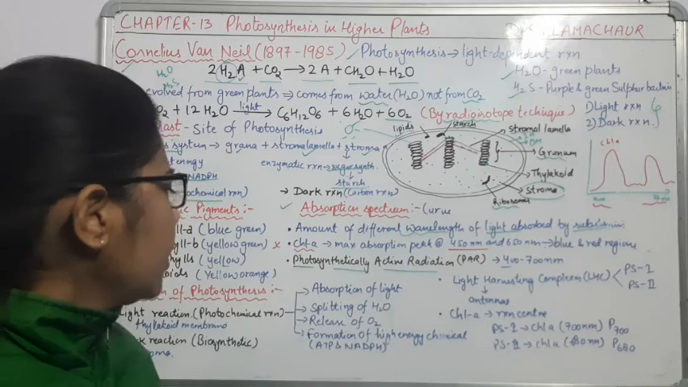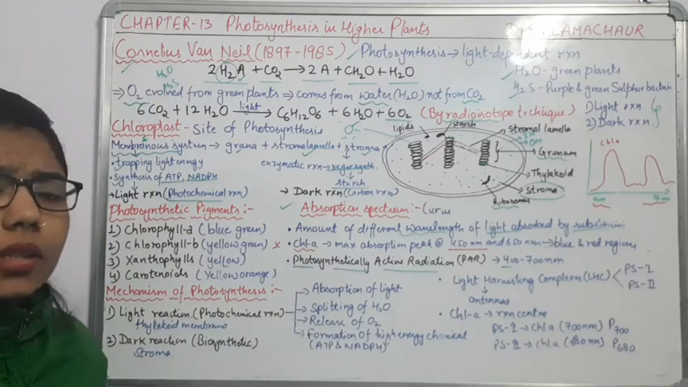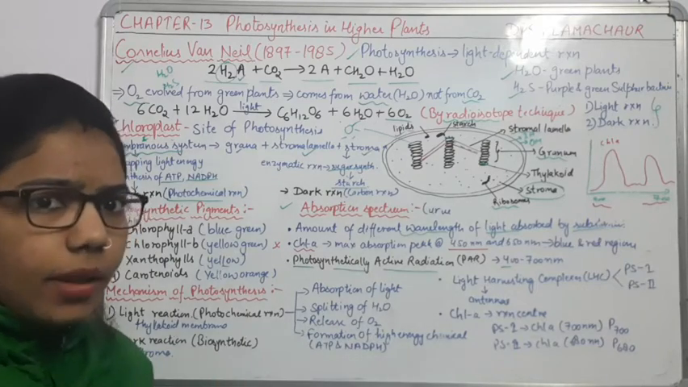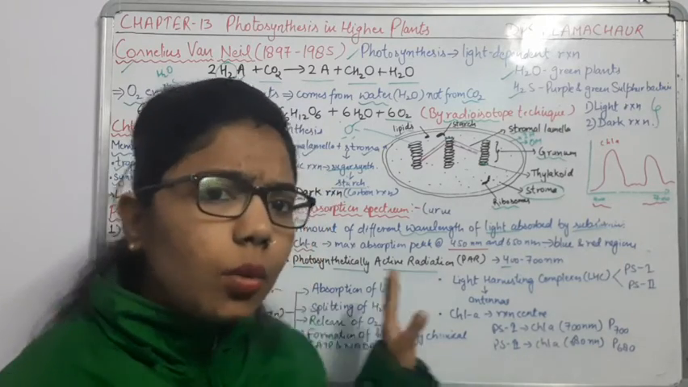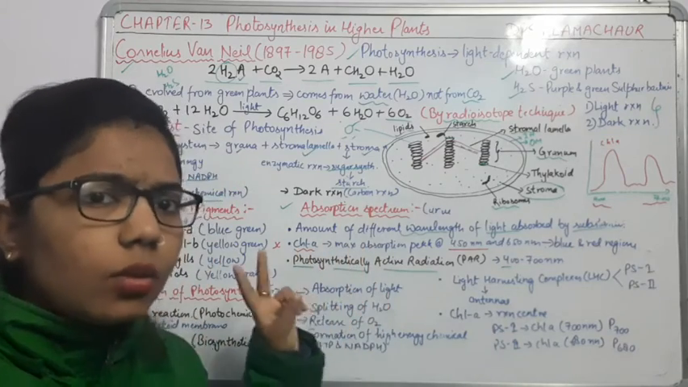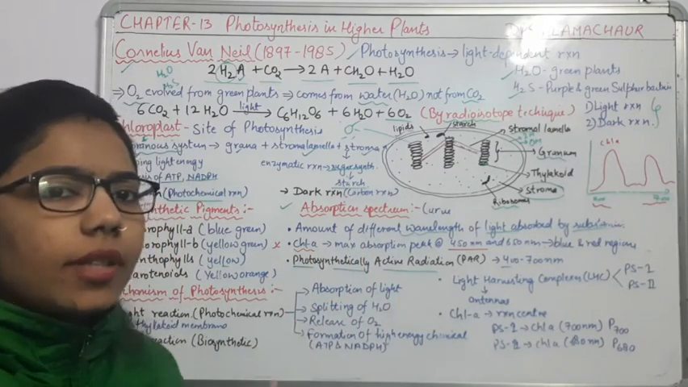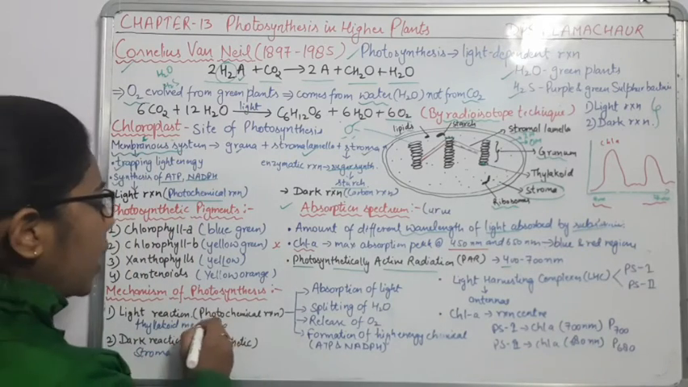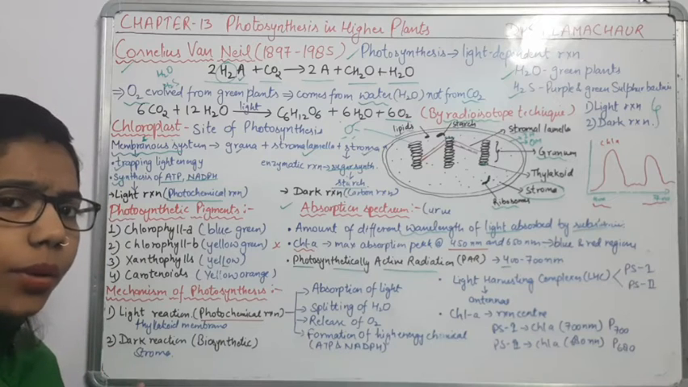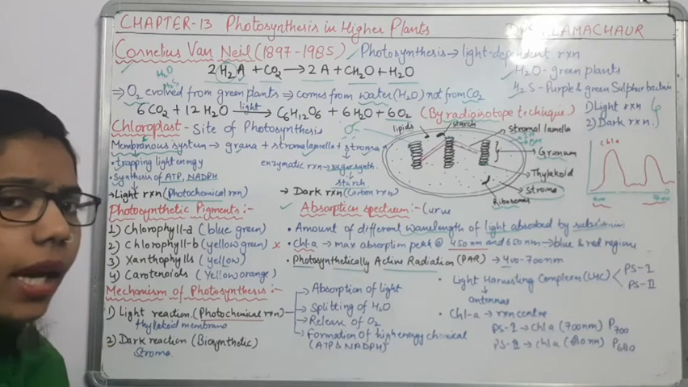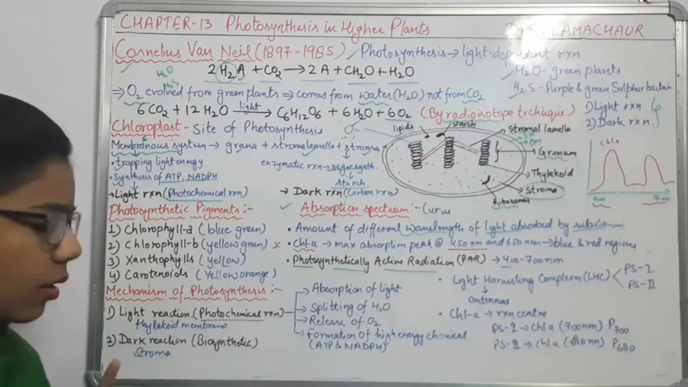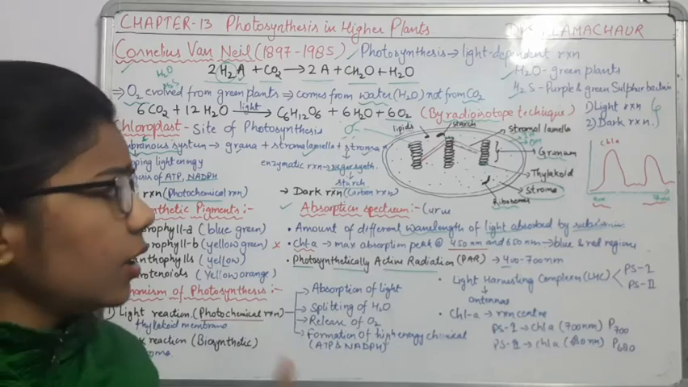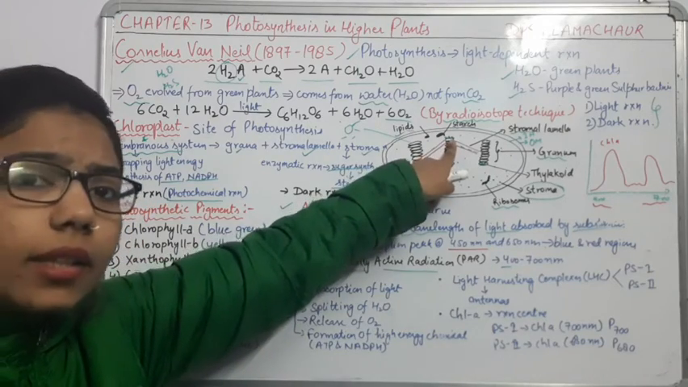Okay, now comes the mechanism of photosynthesis. This part is very important, how photosynthesis will take place. Already we have discussed that two phases are there, that is the light reaction as well as the dark reaction. The light reaction takes place as a photochemical phase. This is the photochemical phase. It means light is required and chemicals will form here. So if I talk about the light reaction and dark reaction, the light reaction is going to take place where?